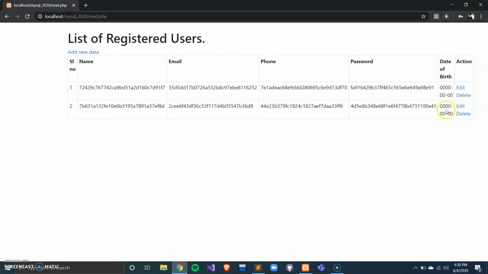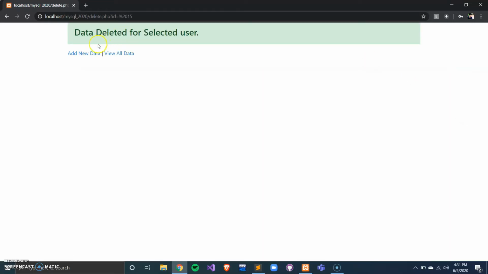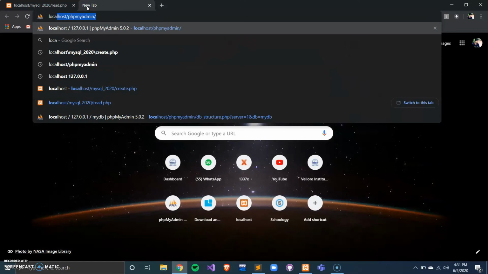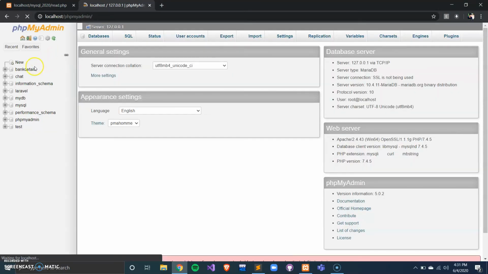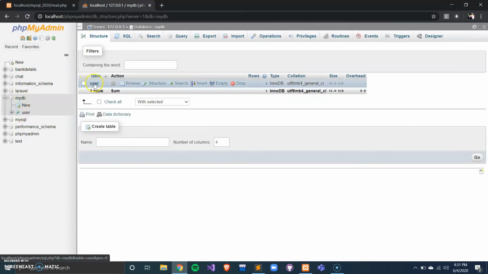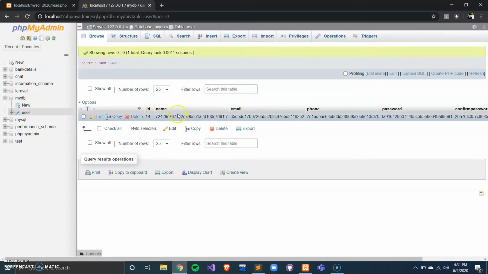In this, all the date of birth will be shown as 0, which is encrypted. Date of birth encryption. These are all the other data encryption. In this, we can delete the data if you don't want it. Data deleted for the selected user. Now we can view and we can also edit the data. Now I will show this data in the database that I have stored. I have created a new database called MyDB, in which the table name is user. In this user table, this is the data that I have stored, and the deleted one has been deleted.